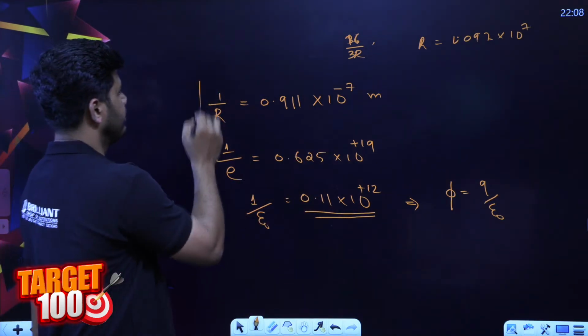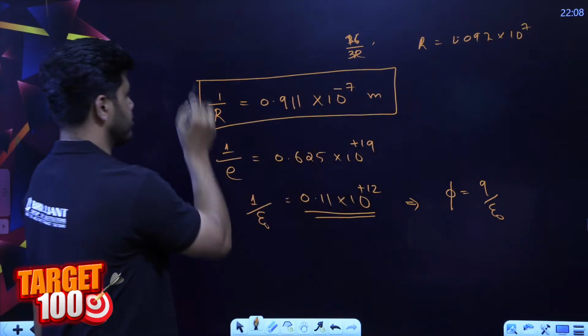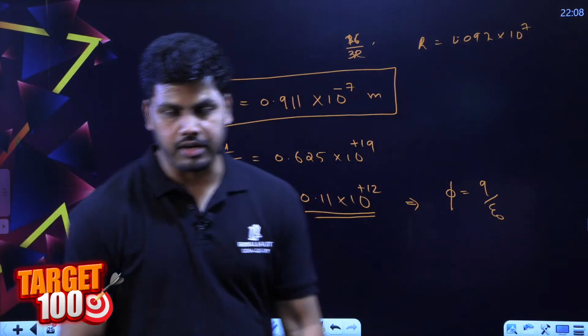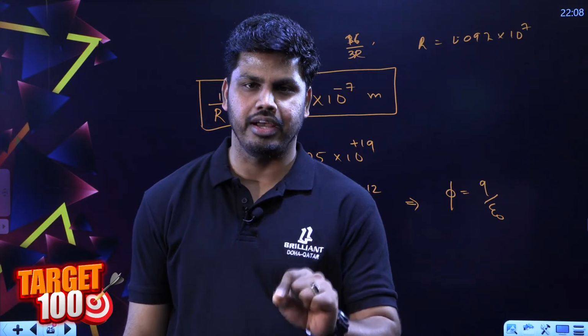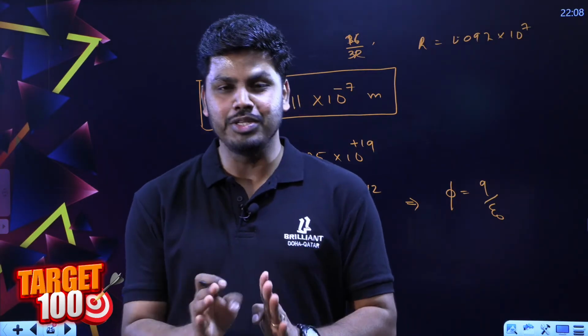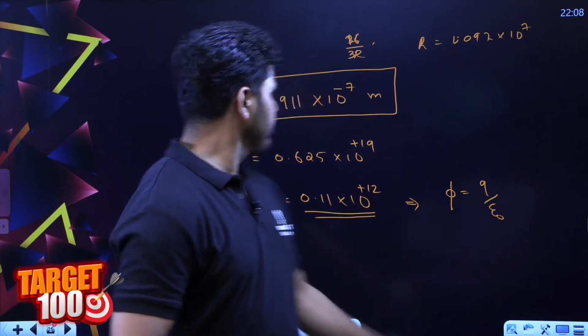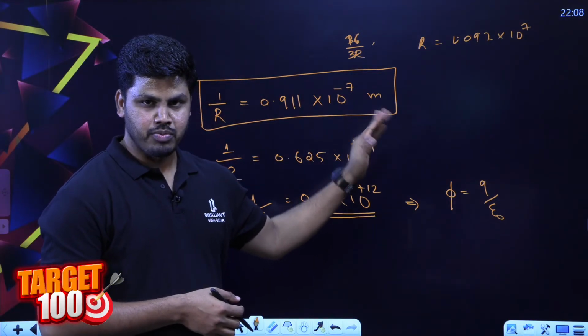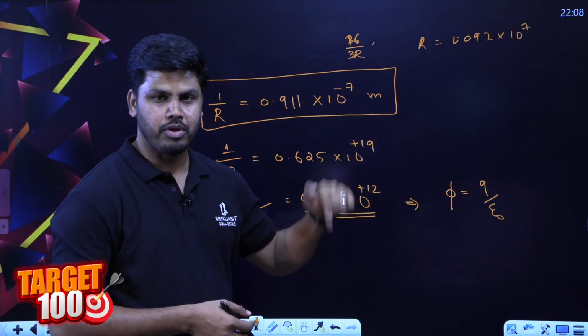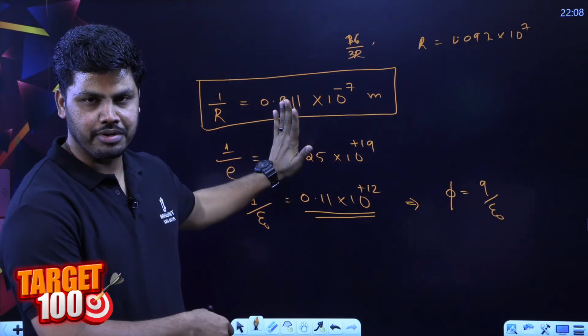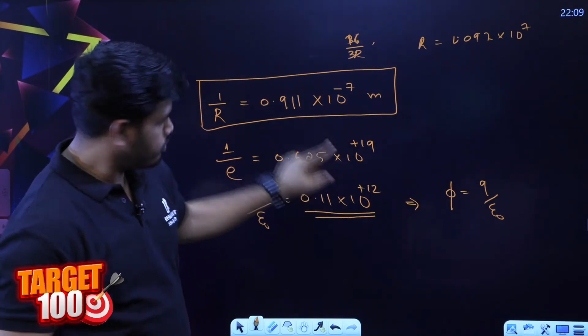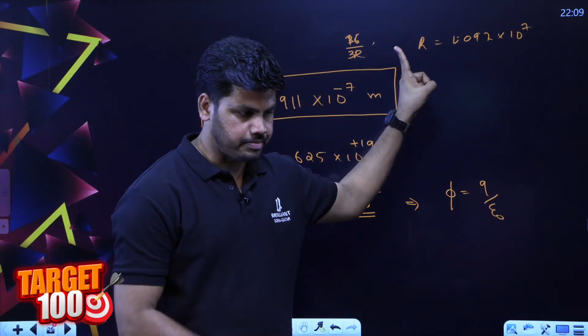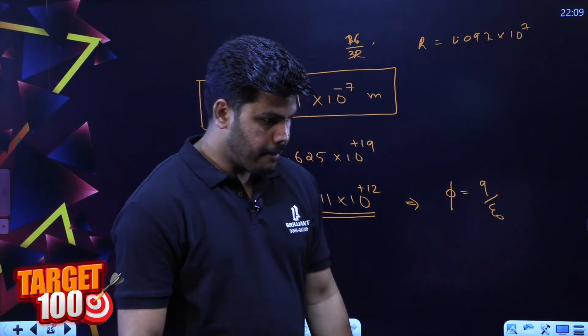Like that, in the wavelength calculation, whenever we get 1 by R, remember the value 0.911, into, instead of 10 raised to 7, it becomes 10 raised to minus 7. That is the only difference. 1 by 1.097 is going to be 0.911. Really, that helps you whenever a division comes with R.